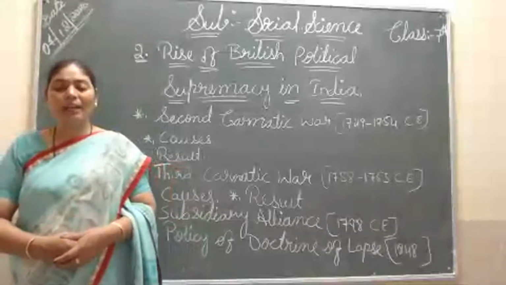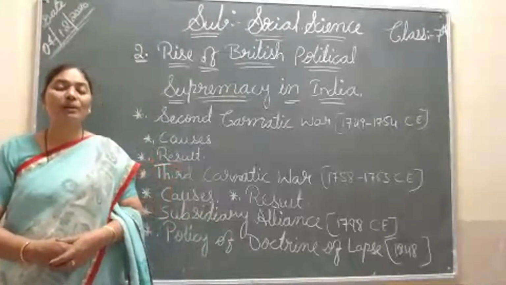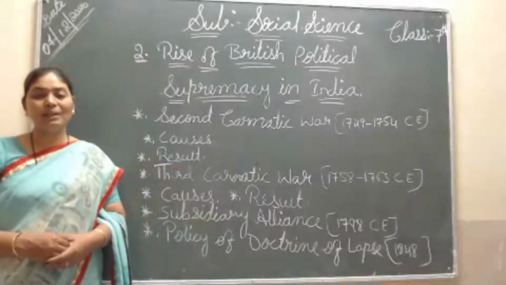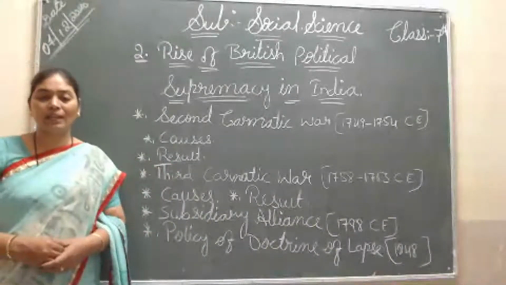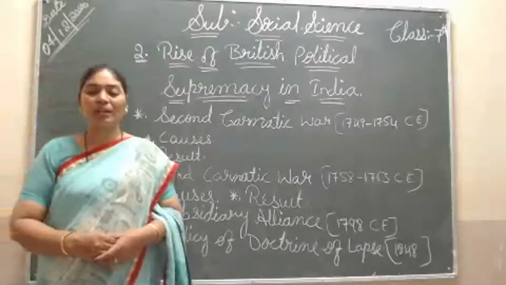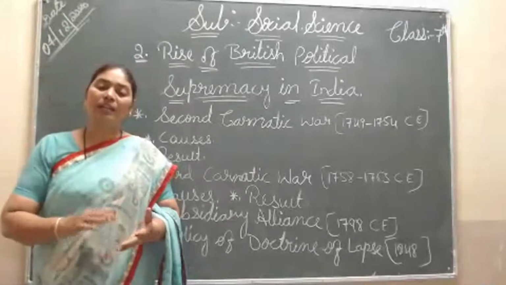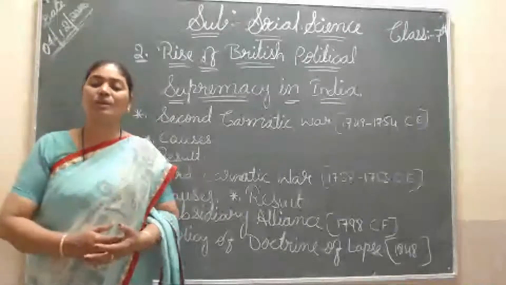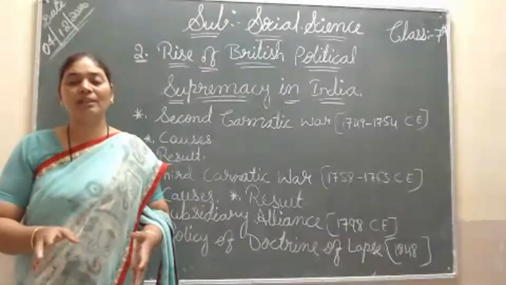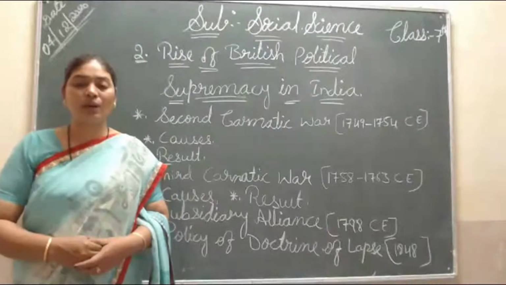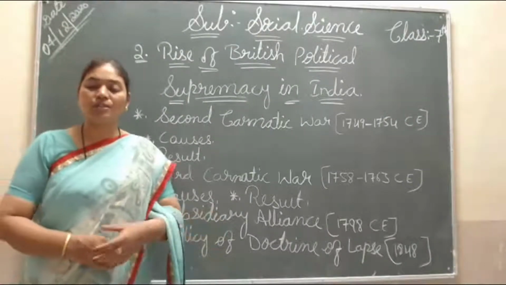Here Mir Qasim stopped the Dastak. Dastak means free tax for the Britishers. This was given by the Mughal king, so he stopped that. He made it free for everyone. Dastak free means all Indian businessmen and merchants also have the same policy, so they also do not have to pay tax to the government, like the Britishers.